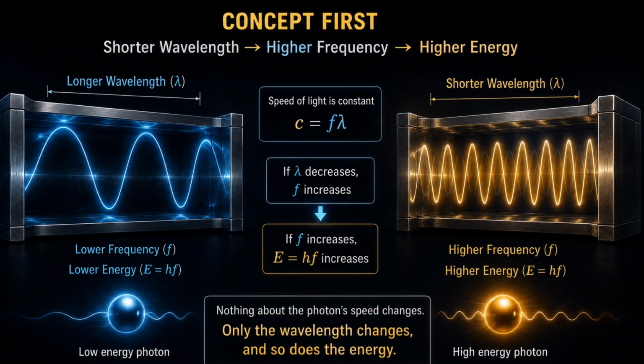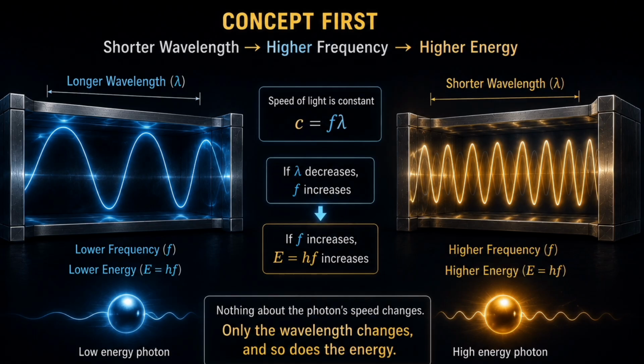Before solving the numerical, let's understand the physics. The speed of light never changes. It is constant. So if the wavelength becomes shorter, what must happen to the frequency?